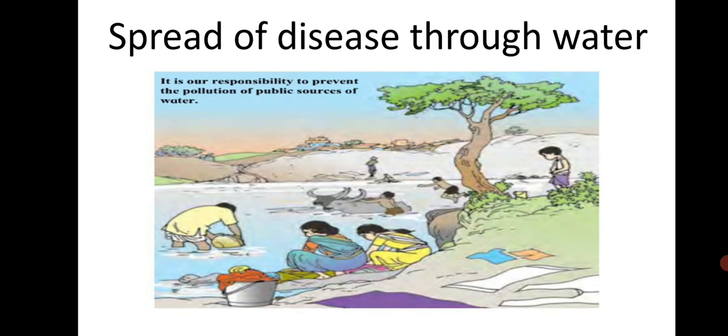The germs of disease of the intestines like typhoid, cholera, diarrhea, as also of jaundice are present in the feces of the affected person. If the feces get mixed with water, the germs in it also enter the water. If another person drinks water which has been contaminated by these germs, they enter his intestines too, and that person can get the disease.